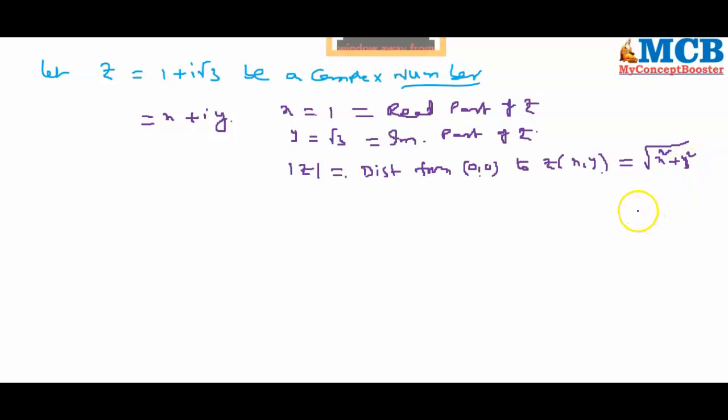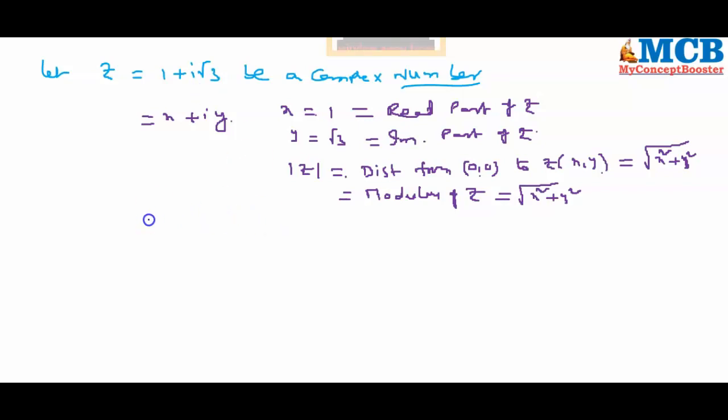This is known as the modulus of z, that is equal to the square root of x square plus y square. This 1 plus i root 3 is known as the algebraic form of the complex number.